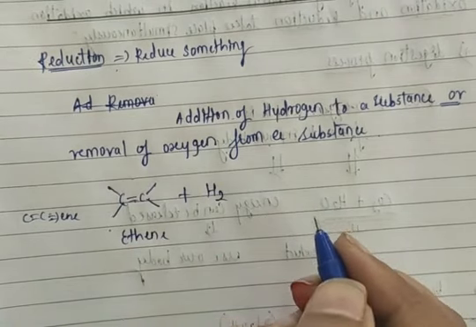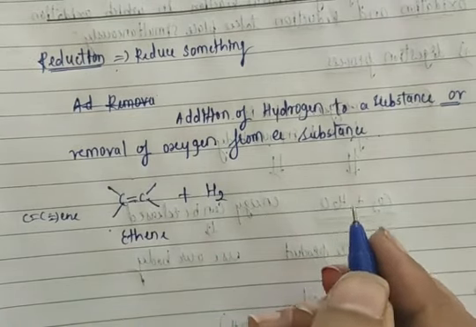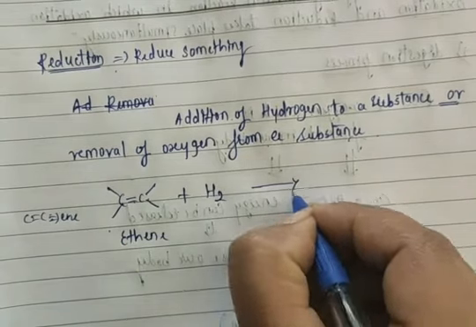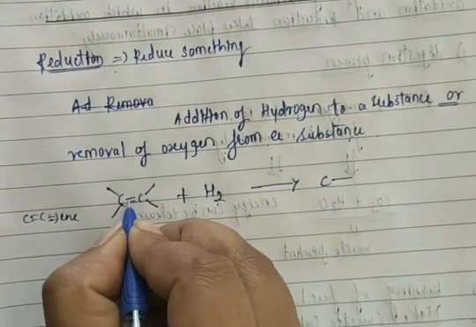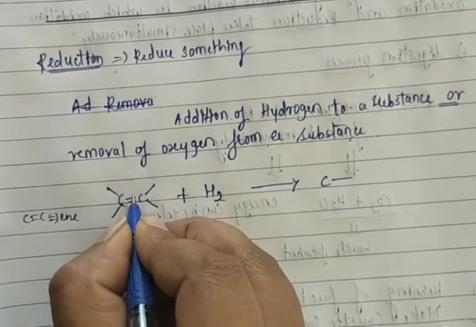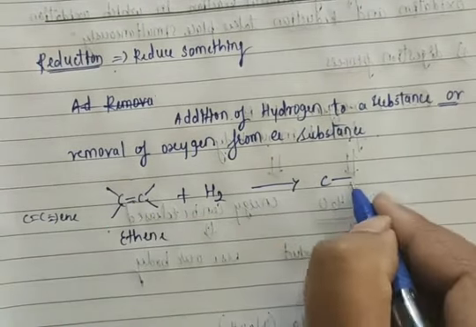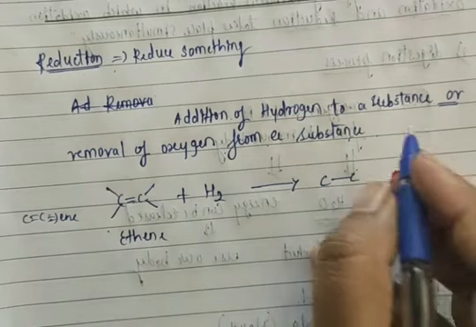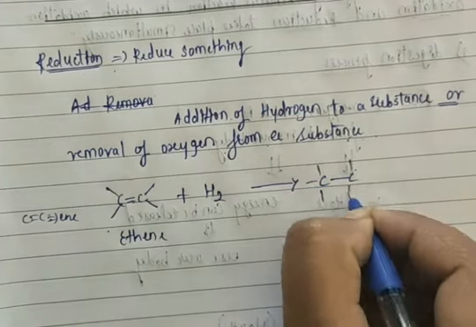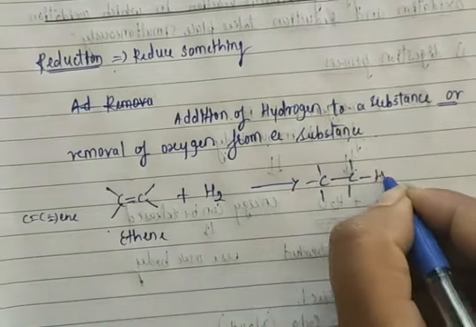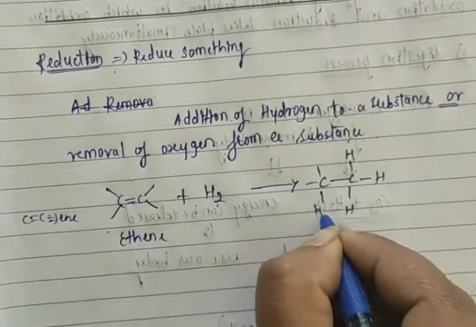One bond of the double bond is sigma, one bond is pi, so the pi bond can be easily broken. A single bond forms between the carbons, two hydrogens are added, and ethane is formed.